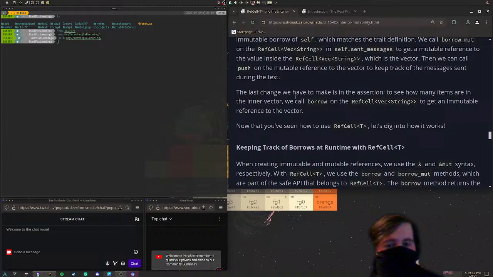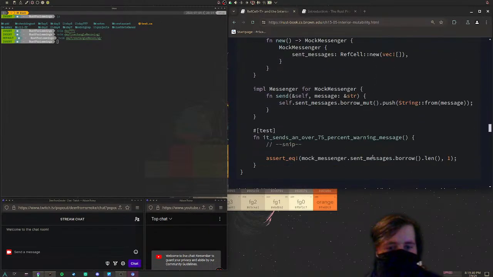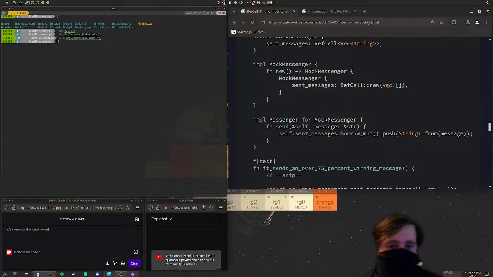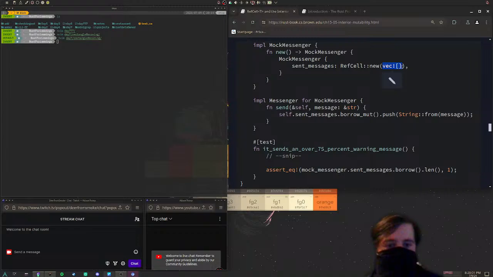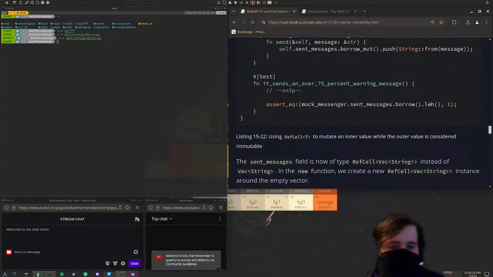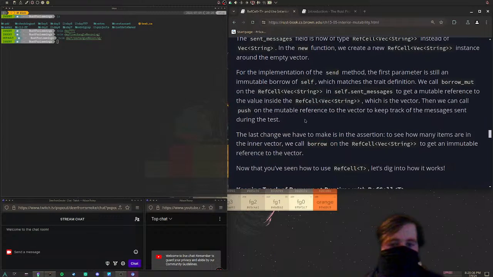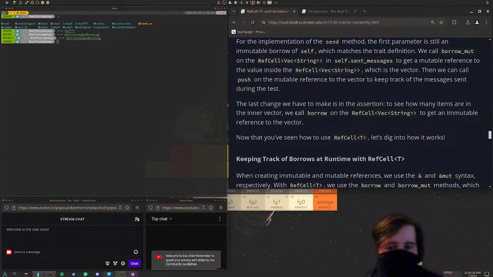See how many items are in the inner vector. We call borrow on the RefCell<Vec<String>> to get an immutable reference to the vector. Oh, I didn't notice that. I didn't read it. Alright, so mock_messenger.sent_messages.borrow().len(). Okay, so yeah, that does make sense, because sent_messages, by my understanding, should be the RefCell, so we can't call len on the RefCell. It may not have that implemented, of course. So we need that vector, meaning we need to borrow the contained vector in order to get that length. I'm assuming that's what it is. It doesn't explicitly say, notice.